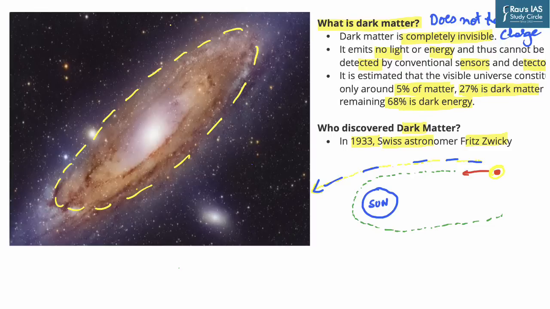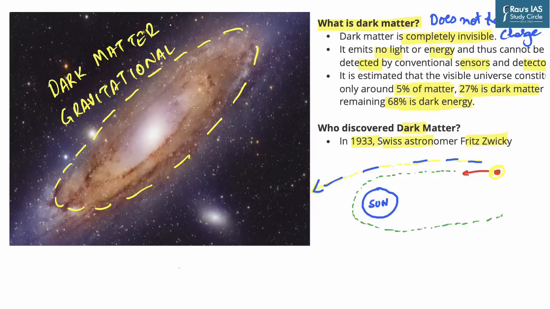Based on this thought process, he deduced that there must be a gravitational pull caused by some kind of dark matter. And this gravitational pull is actually keeping all these stars in their path. Through this mechanism, he could discover the basic concept of dark matter.